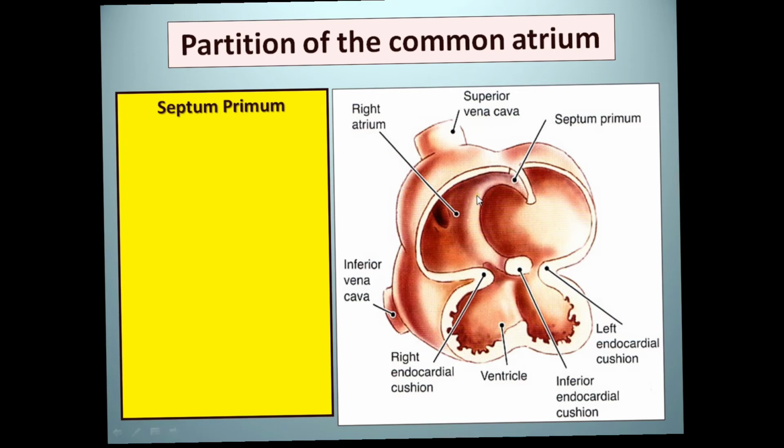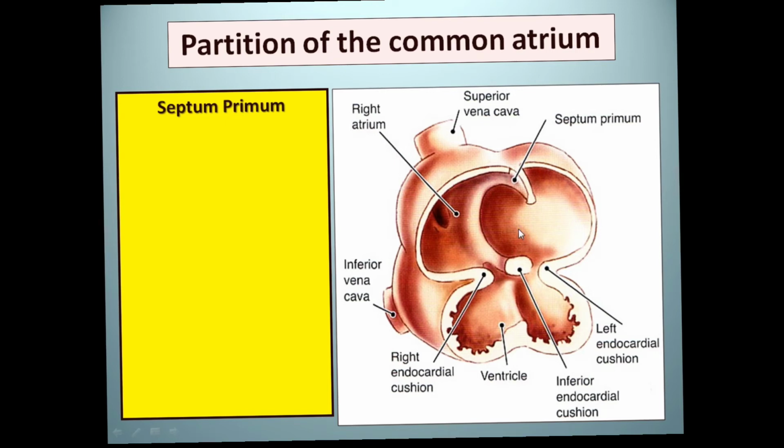Why does this opening arise? Because during intrauterine life the lungs are not functioning, so the left atrium does not receive oxygenated blood from the lungs. So the blood that enters the right atrium from the maternal circulation has to pass through the opening into the left atrium, which pushes it to the left ventricle and then it is distributed to the rest of the circulatory system of the body. So that is responsible for maintaining the flow from right to left.